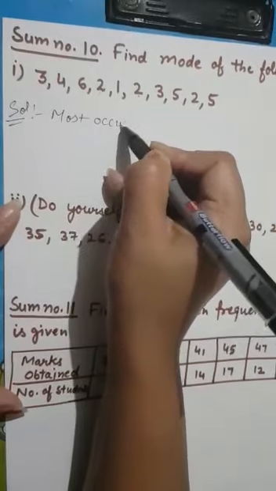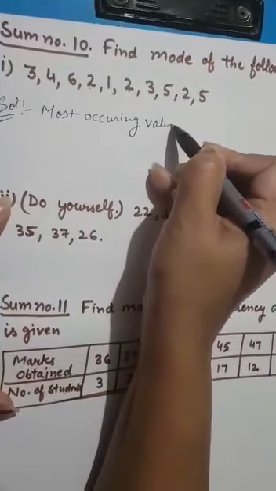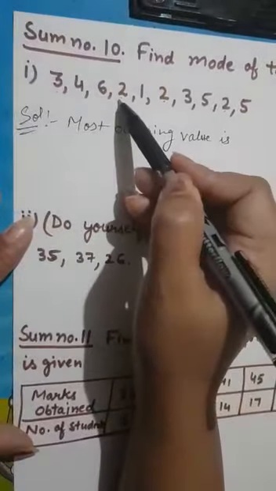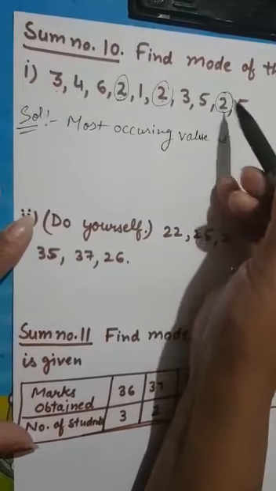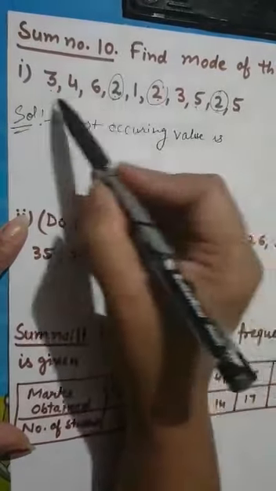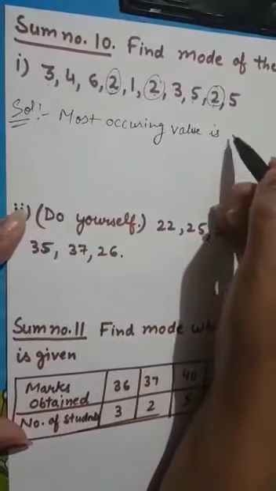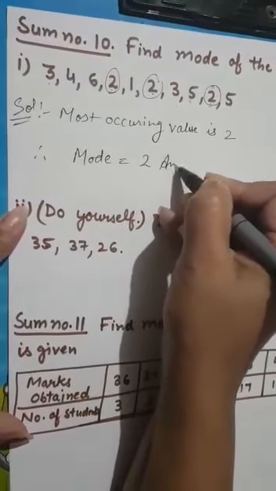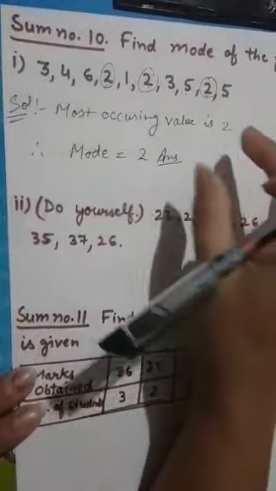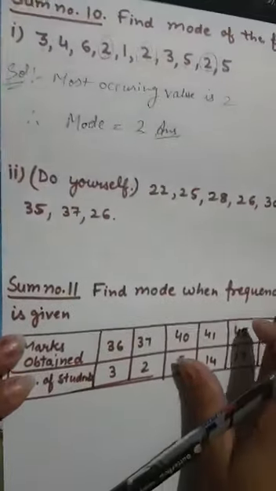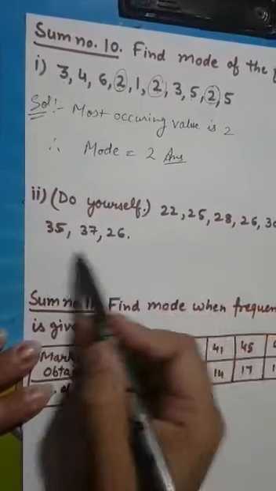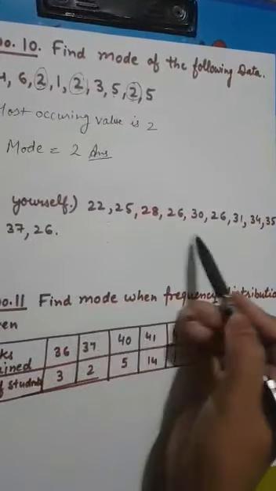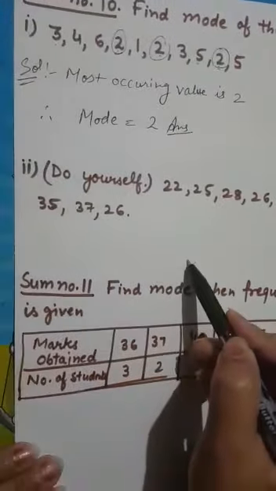In the given sum, the most occurring value, what is it? You can see from the data. Yes, 2 is occurring 3 times, 5 is occurring 2 times, 3 is also occurring 2 times. So the most occurring value is 2. Therefore, the mode of the given data is also 2. It's very easy to find the mode, especially in individual and discrete series. Now the second part of this sum you will do on your own. Simply see which is the most occurring value and write the mode. Like 26 is occurring the maximum number of times, you will write that 26 is your mode.